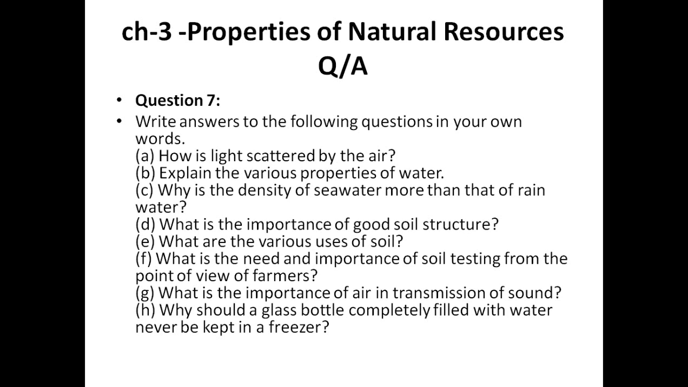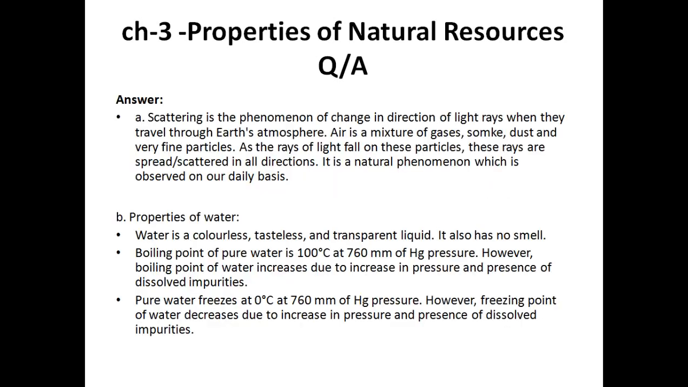First question is, how is light scattered by the air? When we are discussing the air, we discuss this term also. Why is it that light is scattered in air? Due to the presence of dust particles in the air, light is usually scattered. Okay, so let's see what the answer is.